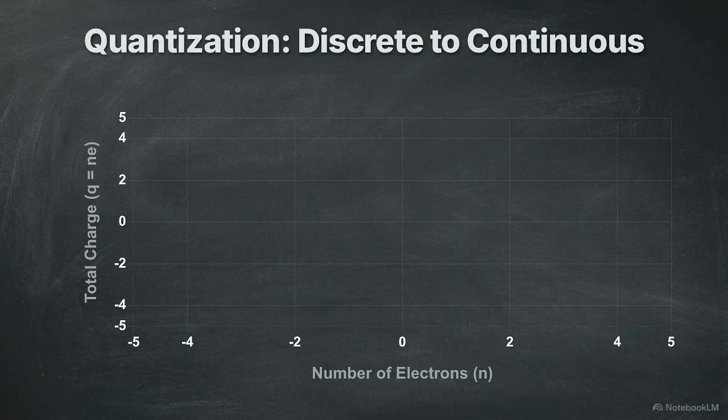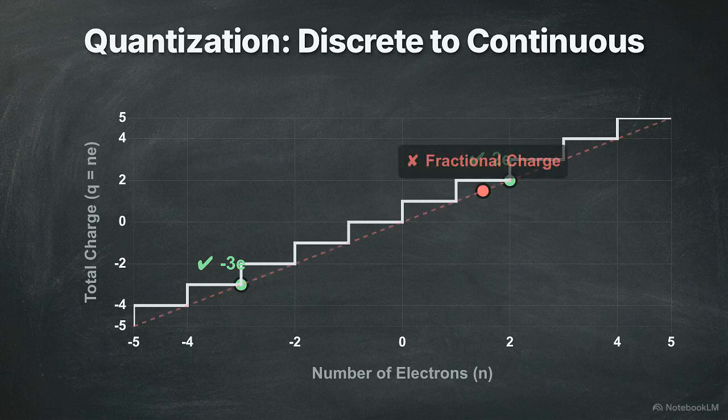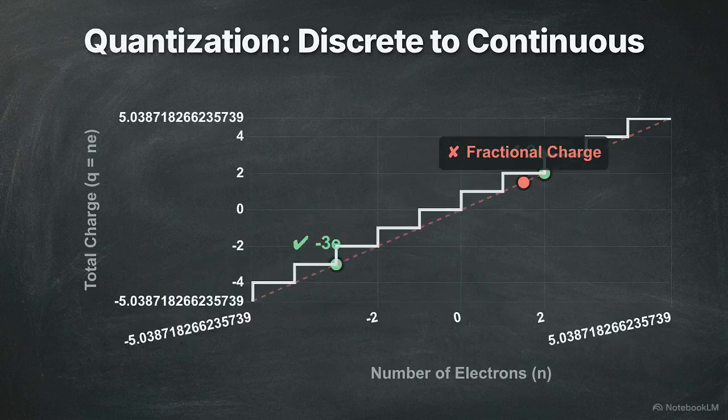This 2D graph plots total charge on the y-axis against the number of electrons on the x-axis. Notice the strict step function. A charge of 2e or negative 3e plots perfectly. A fractional charge like 1.5e is mathematically and physically impossible. There is no half electron.